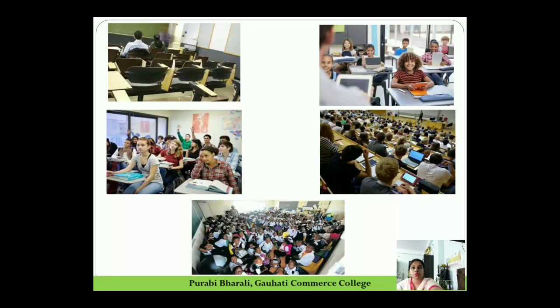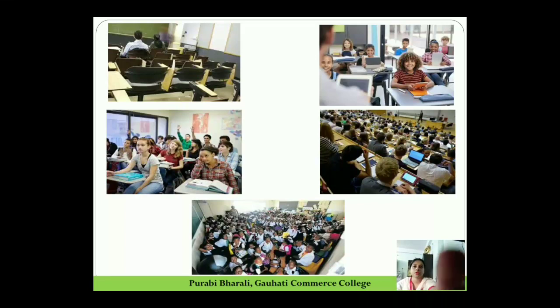Here in these pictures, what is the fixed factor? The classroom and the teacher. What is the variable factor? The students. So if we keep on increasing the number of students up to a point, the class will be productive. Then after a point, the productivity will decline. And after a point when the capacity is fully utilized, still if we increase the number of students, the total productivity of the class will go down. So marginal productivity will be negative. So I hope this will help you to understand the 3 different stages of the law of variable proportion.